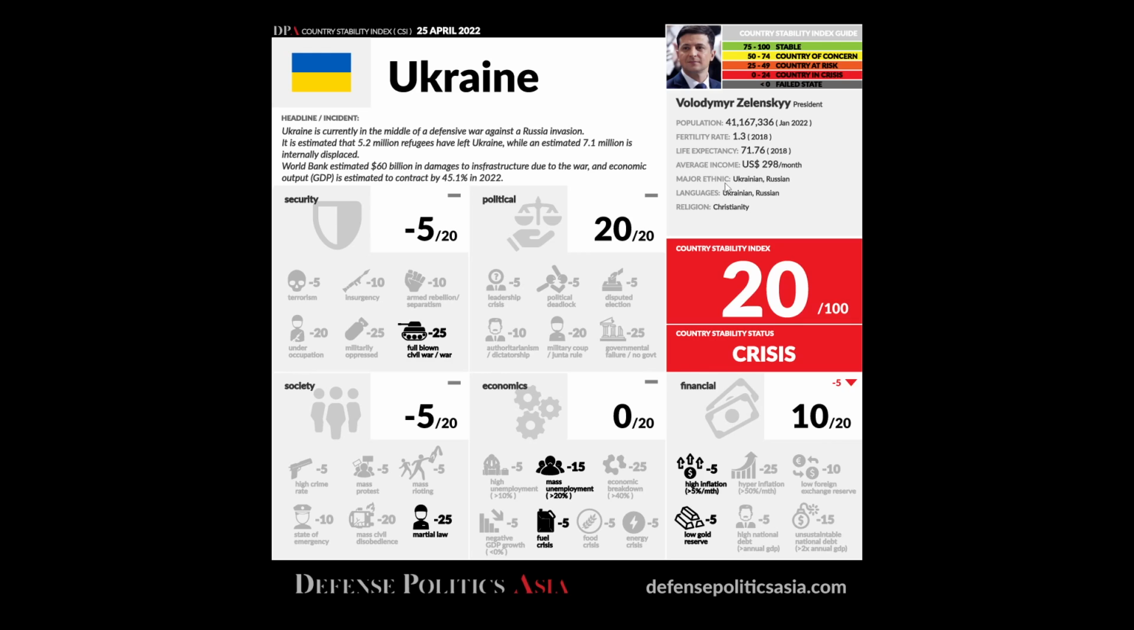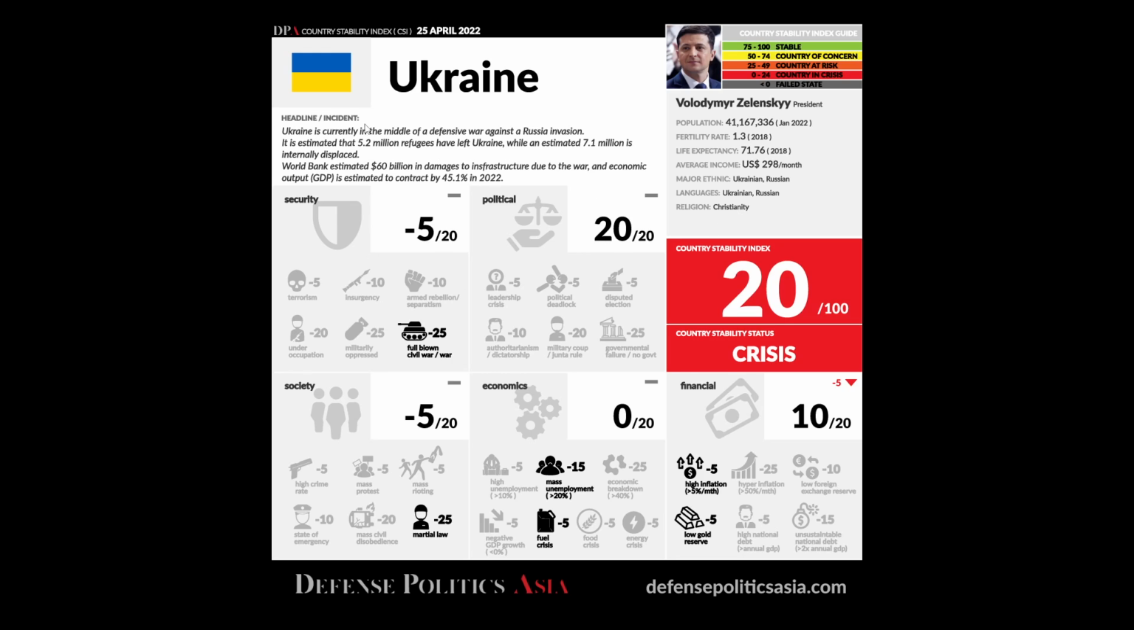Major ethnicity is where you know what the dominant or major races within the country are. In Ukraine's case, it is Ukrainian and Russian. Languages, of course, are also Ukrainian and Russian as the major languages. For Ukraine, they actually also have Hungarian speakers and Bulgarian speakers, but they are a very small minority, so it's not listed. And the main religion in the country is actually Christianity.